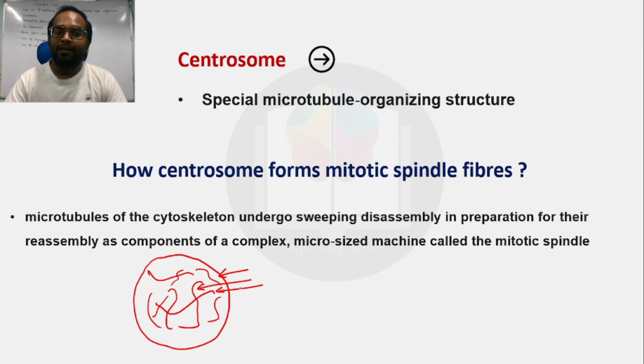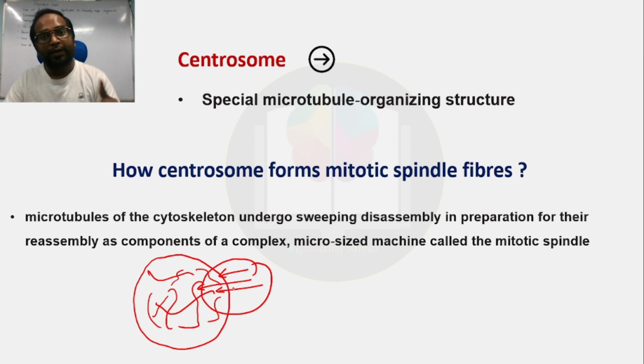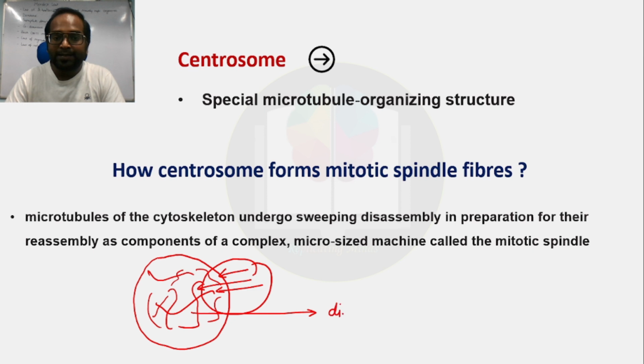Okay, but when these cells are in interphase, when they perform metabolic functions like replication, transcription, translation, and other metabolic functions, right? But at the time of cell division, all those metabolic functions are not required. What is required? What is important right now? The separation of chromosomes, the separation of sister chromatids of each and every chromosome, right? So to perform the separation of chromosomes, the cytoskeleton gets disassembled.